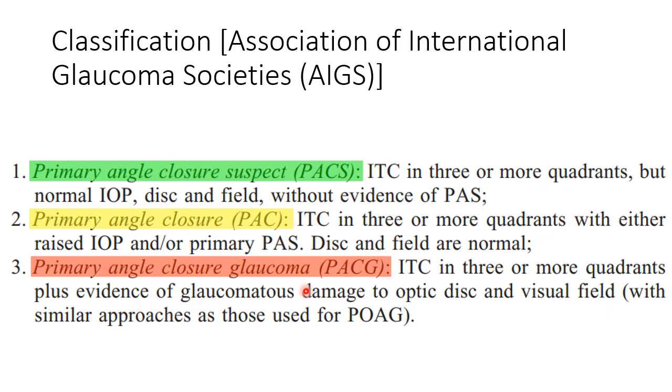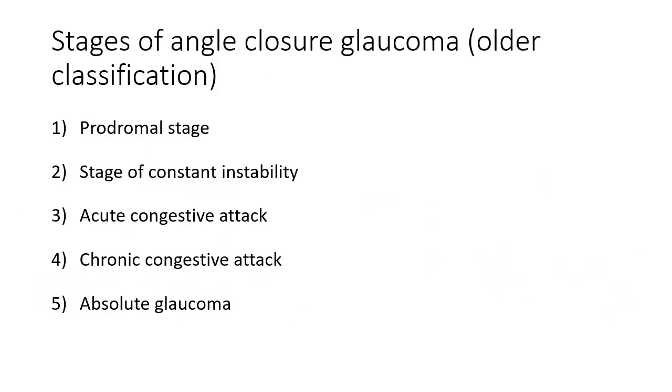And primary angle closure glaucoma, PACG, is when either of these two with evidence of glaucomatous damage to optic disc and visual field, just as in POAG. So this is the definition of primary angle closure glaucoma. But primary angle closure glaucoma is not equal to primary angle closure disease. Primary angle closure disease also has these two other entities.